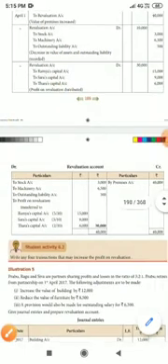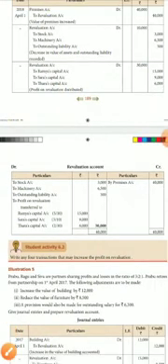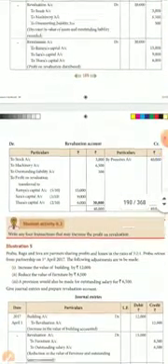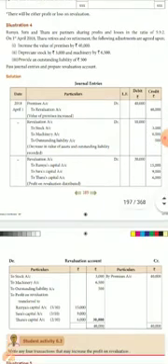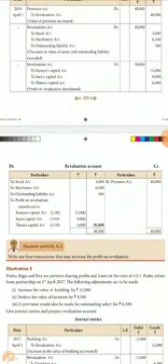Now you see here, we can prepare the account first. Premises 40,000 is increased, so it is recorded on the credit side. Then stock value is reduced, machinery value is also reduced, and the outstanding liability we provided now, so the liability is increased. So three things are recorded on the debit side. Now the sum is over. They ask us to pass a journal entry and prepare the revaluation account. Suppose they ask us to prepare the journal entry and revaluation account, first you prepare the revaluation account and then you post the journal entry, because we can prepare the compound journal entry easily.